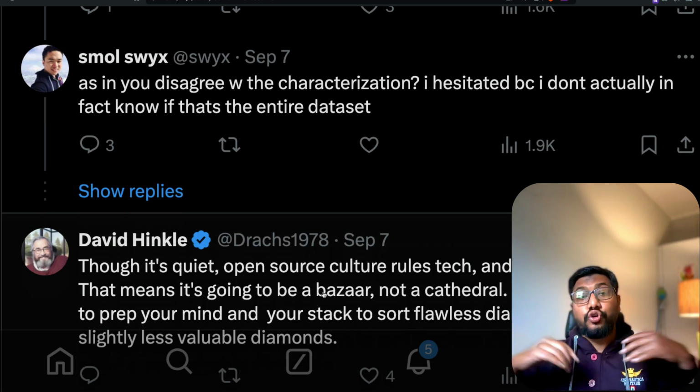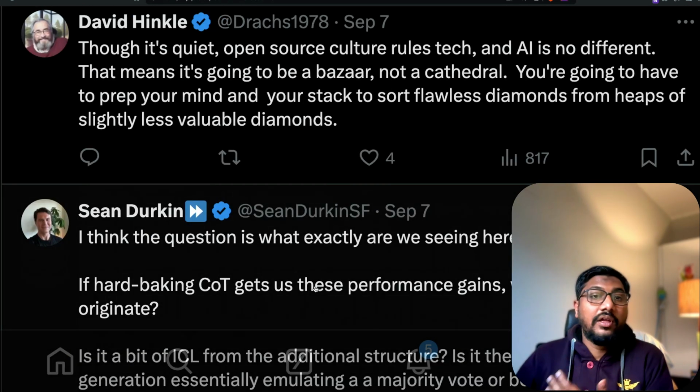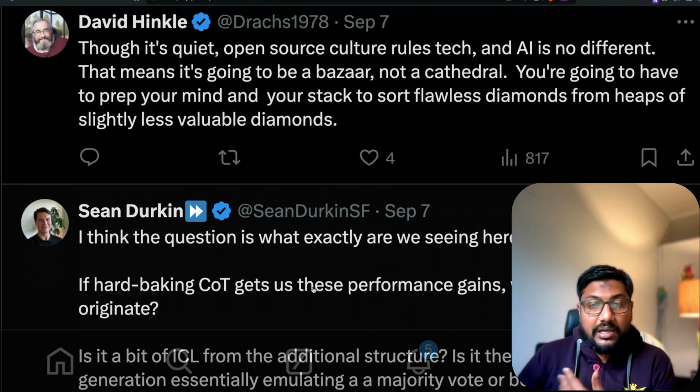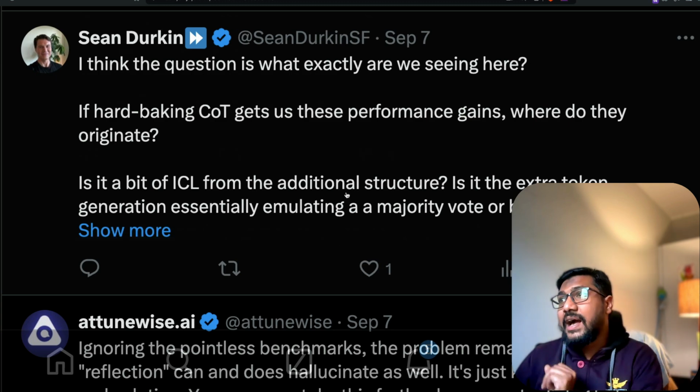Anyways, the point here is that there is a COT element, there is a dataset element, and this is a synthetic dataset. This is a common thing that people have started doing these days. They use a synthetic dataset and then try to train or fine-tune the model with that, and then they get a benchmark update.